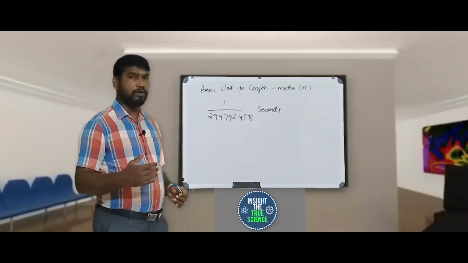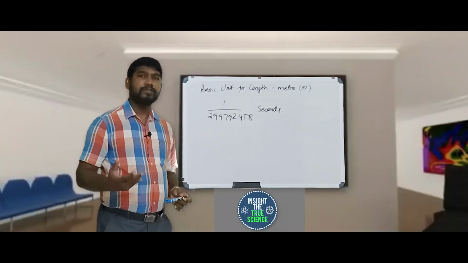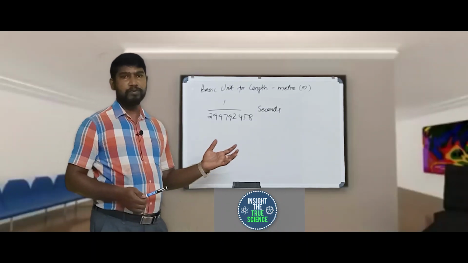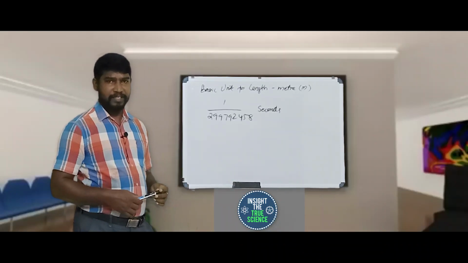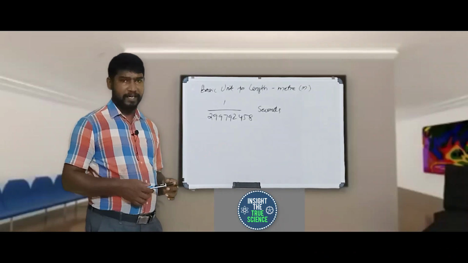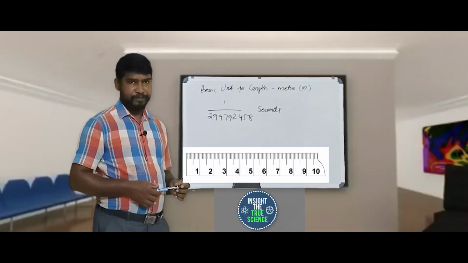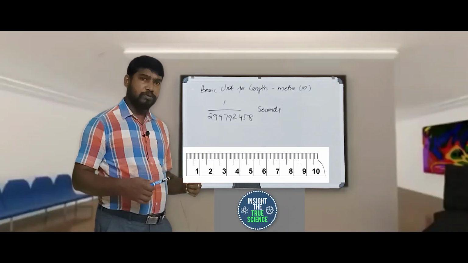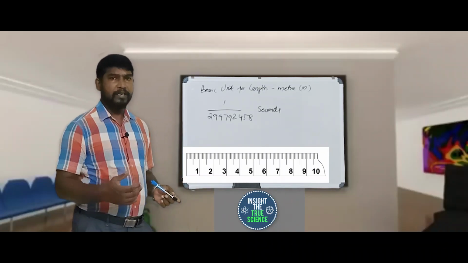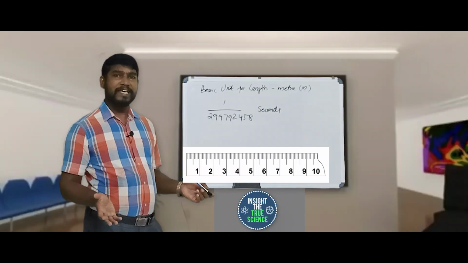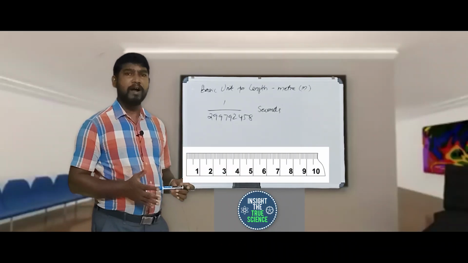So now we will go for the smaller units of meter. A scale of 1 meter length is called a meter scale. When you look at a meter scale, you can see that it is divided into smaller units.